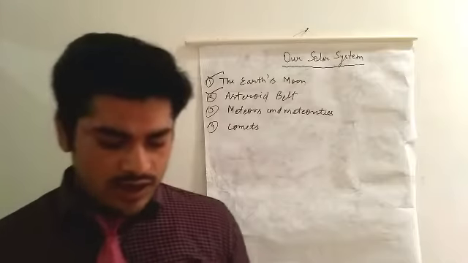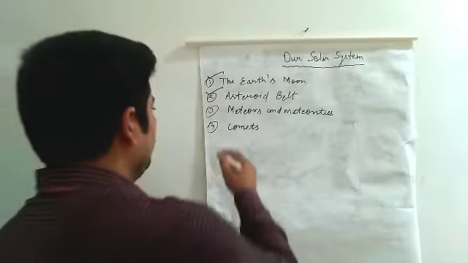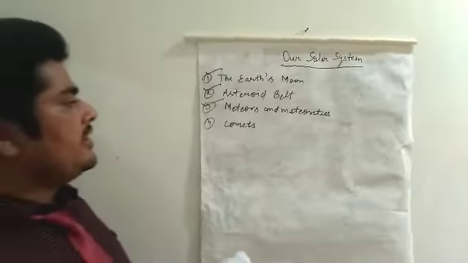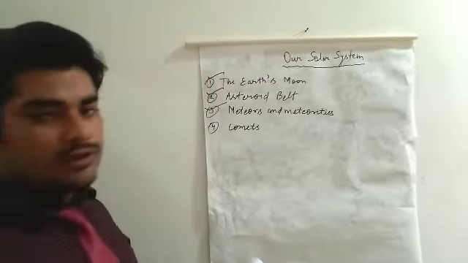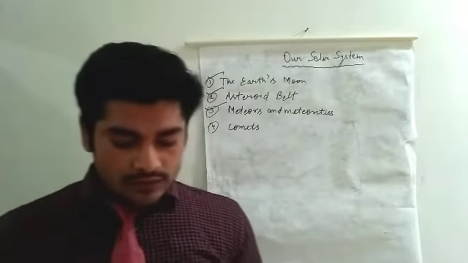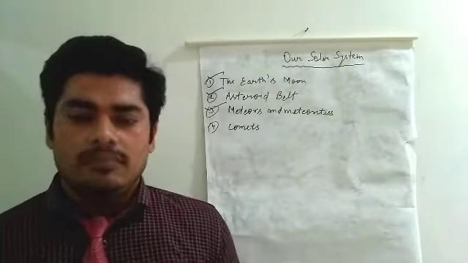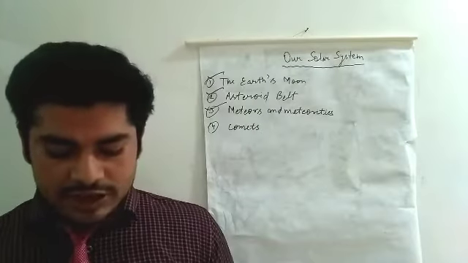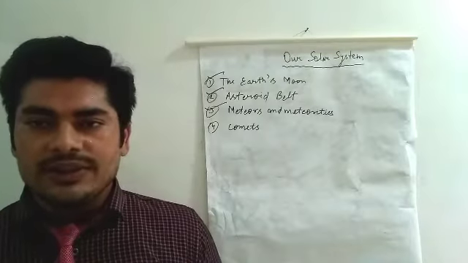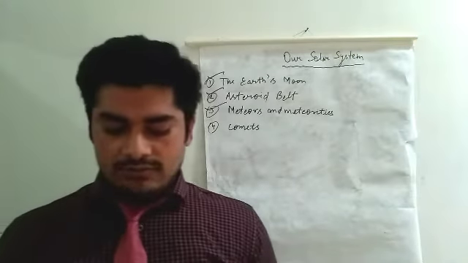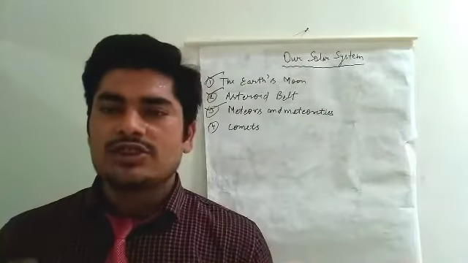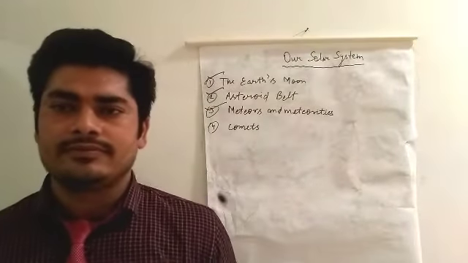And the next point is meteors and meteorites. So, dear student, what are meteors? Meteors are teeny pieces of metal or rock which come into existence when asteroids break up.